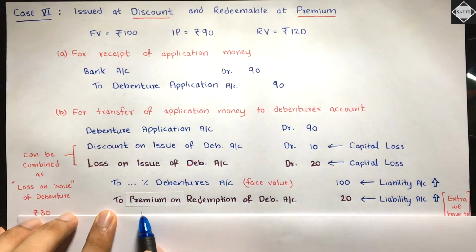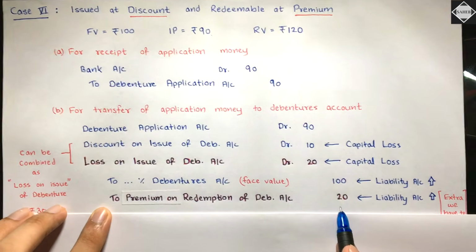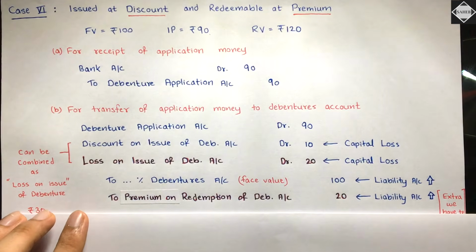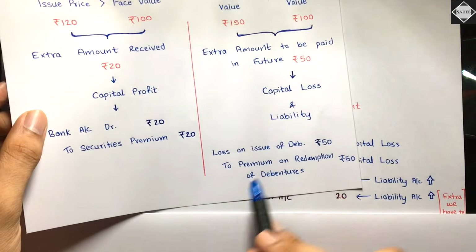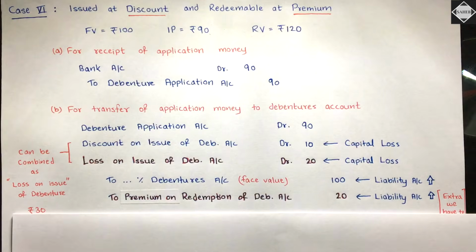And then here premium on redemption of debenture account 20. Fine, this entry you are passing. Which entry? See here, loss on issue of debenture to premium on redemption of debenture. This entry you are inserting over here. Is it clear? Because that's what you have to do.